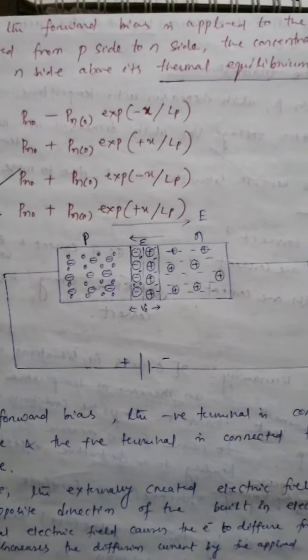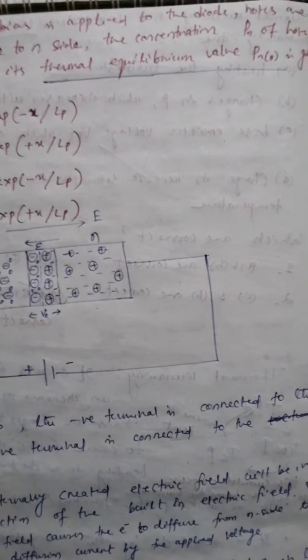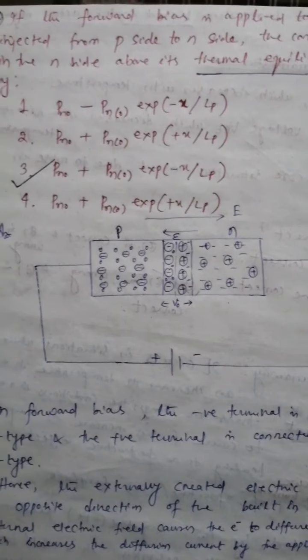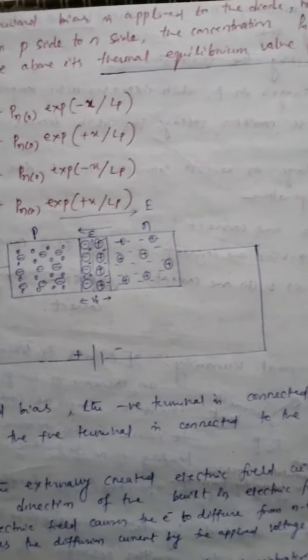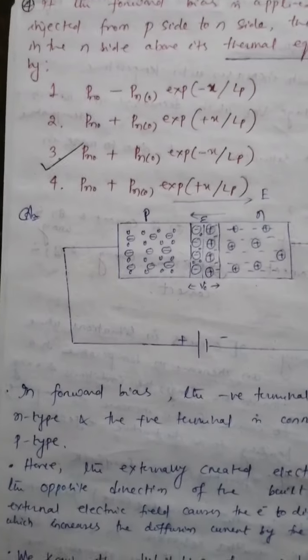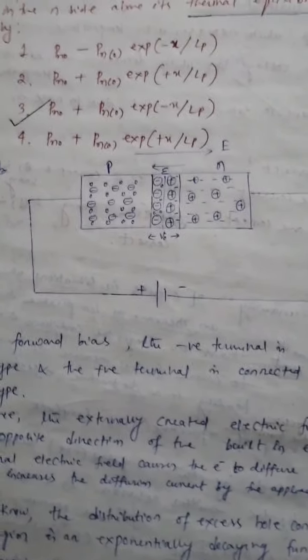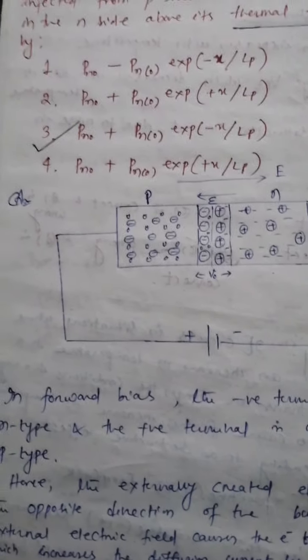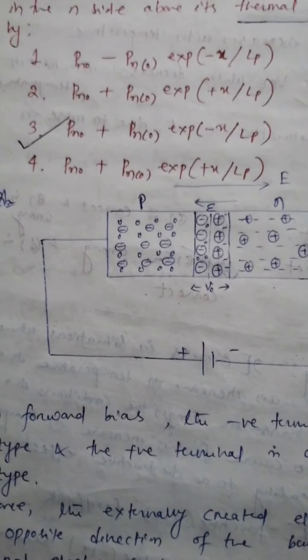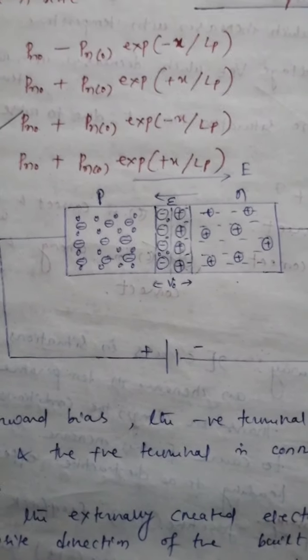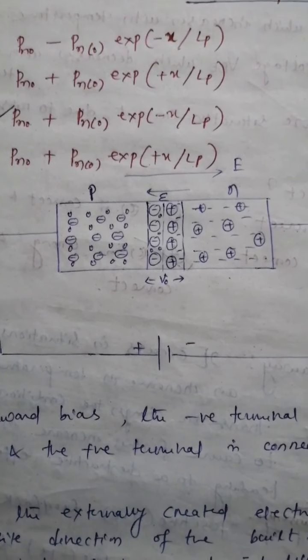If the forward bias is applied to the diode, holes are injected from P side to N side. The concentration Pn of holes in the N side above its thermal equilibrium value Pn0 is given by. Again, many options are given, and out of these, option number 3, that is Pn0 plus Pn(0) exponential minus x divided by Lp within brackets, will be the answer. Okay, and I will explain this through my analysis.